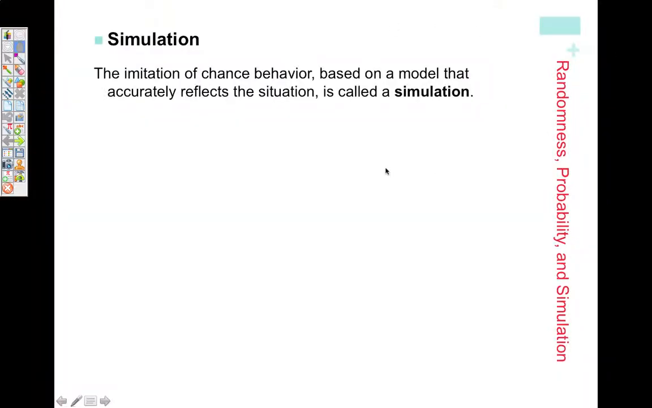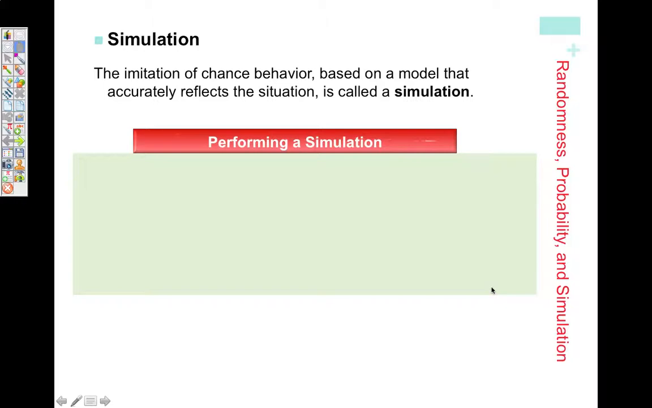Here we go with some simulation. It's the imitation of chance behavior based on a model that accurately reflects the situation. So we're modeling what's going on without actually doing it. We're going to look at a few different examples here, and we're going to look at how we can design simulations and carry out those simulations.